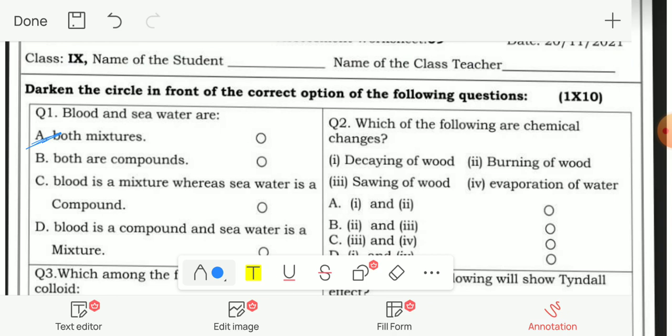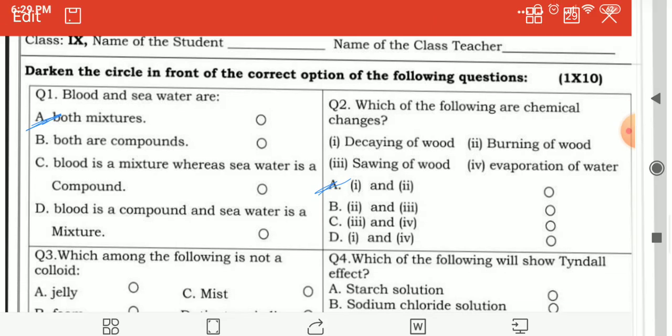Question number 2. Which of the following are chemical changes? A. Decaying of wood. B. Burning of wood. C. Sawing of wood. And D. Evaporation of wood. So, chemical change is decaying and burning of wood. So your answer would be A, as first and second both are correct. Both are chemical changes.